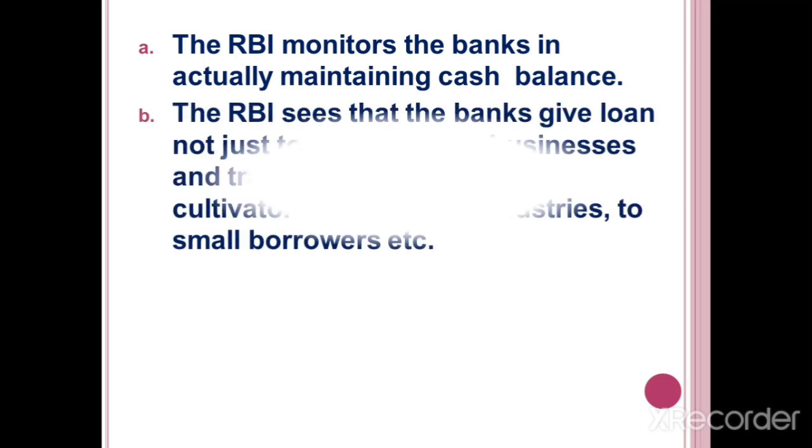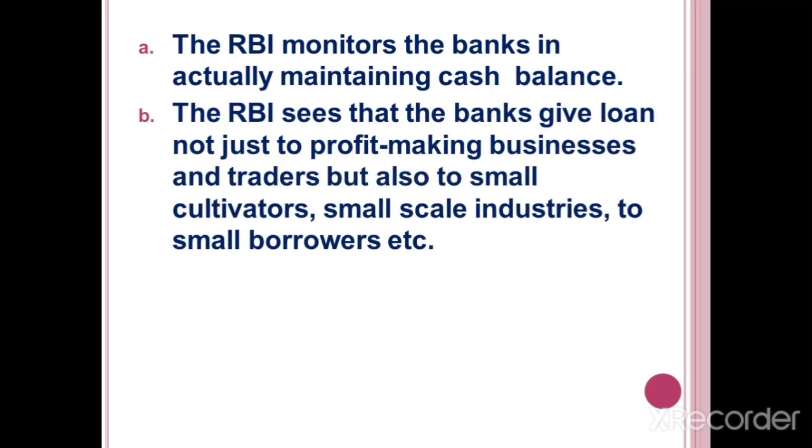Then second, the RBI sees that the banks give loans not just to profit-making businesses and traders, but also to small cultivators, small-scale industries, small borrowers, etc. Children, the bank gives loans not only to profit-making businesses. They must give loans to those people also.